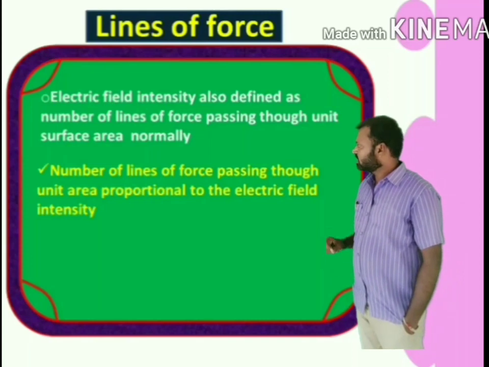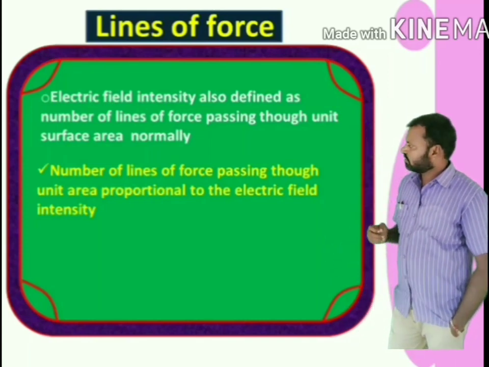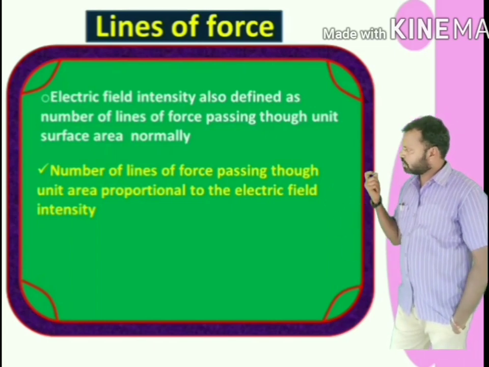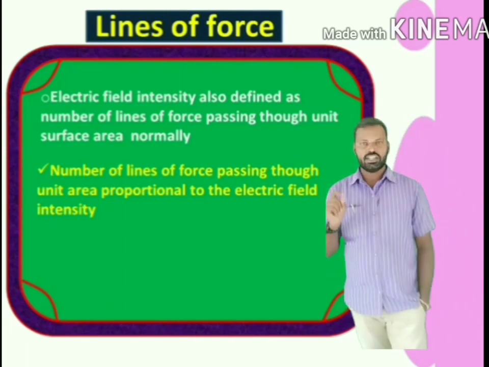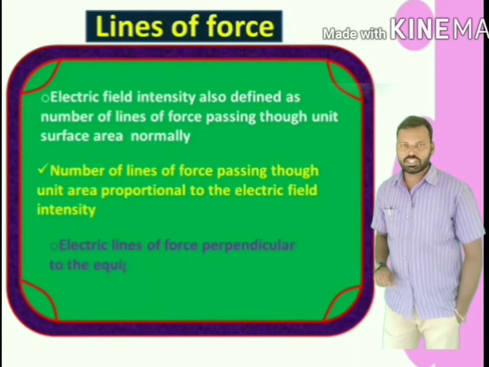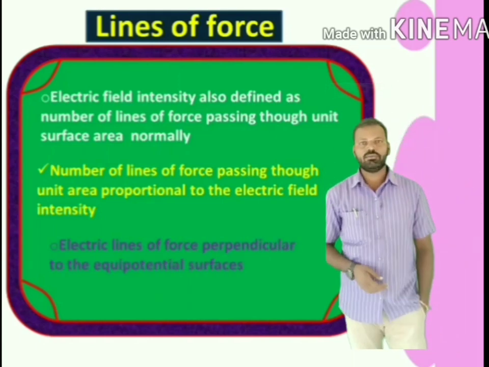If the number of lines of force passing through a given area is more, that indicates the electric field is stronger. If it is less, that indicates the electric field is weaker. Electric lines of force are perpendicular to the equipotential surfaces. What is an equipotential surface? I will tell you in the next video.